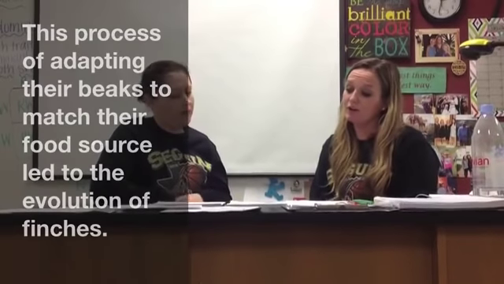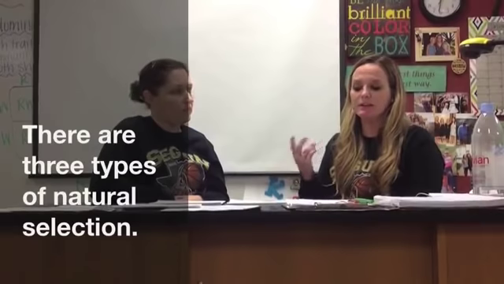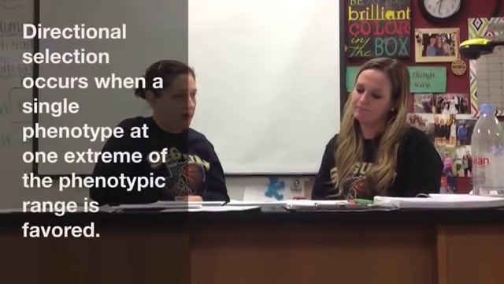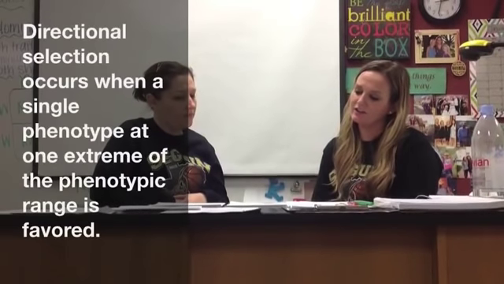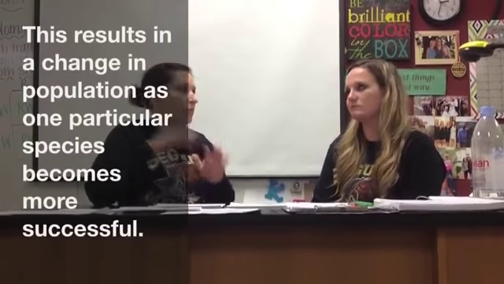Exactly. Now, there are three types of natural selection: directional selection, disruptive selection, and stabilizing selection. Okay, what's the difference? Well, directional selection occurs when a single phenotype at one extreme of the phenotypic range is favored. This results in a change in population. So one particular species becomes more successful.